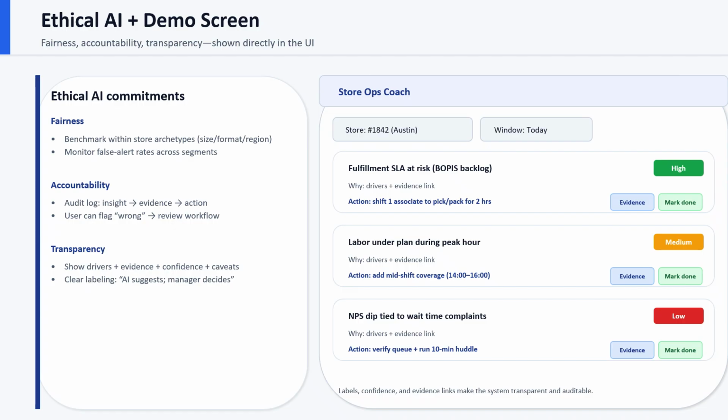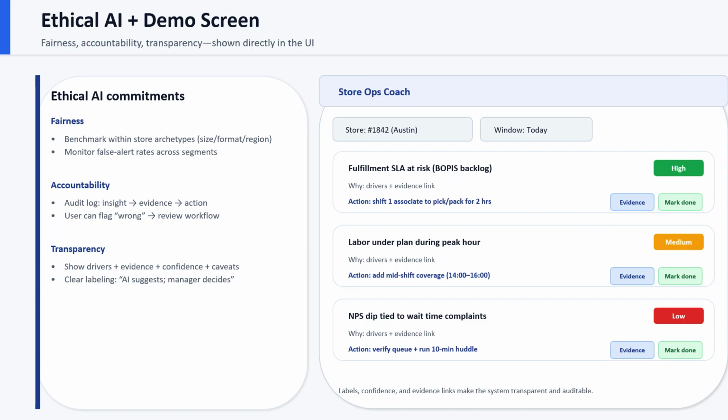For accountability, we maintain an audit trail from insights to evidence to action, and users can flag wrong insights to trigger a review workflow. For transparency, we show drivers, evidence, confidence, and caveats, plus clear labeling that the manager makes the final call. On the right side, I have presented a mock-up of how this could look in the real world.